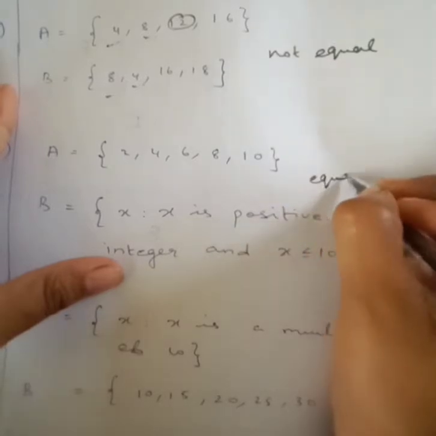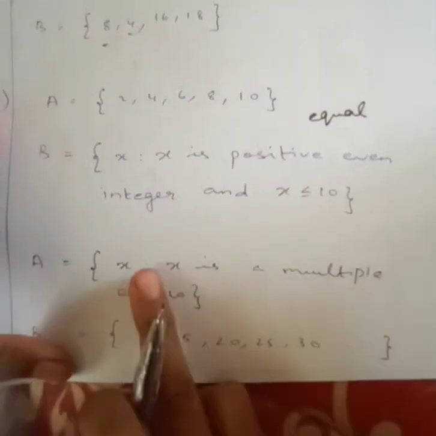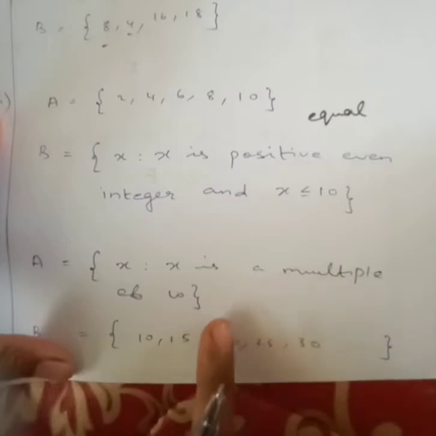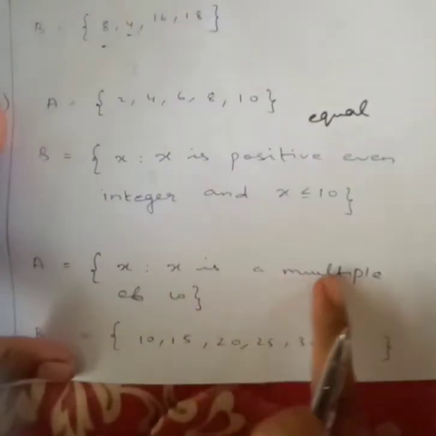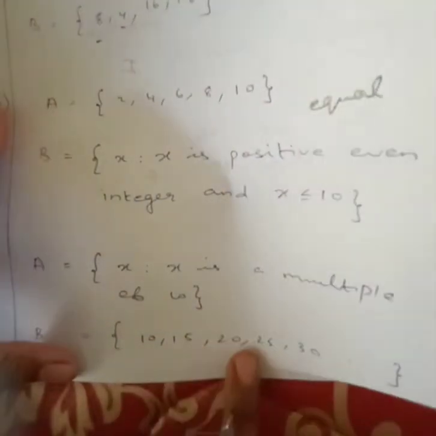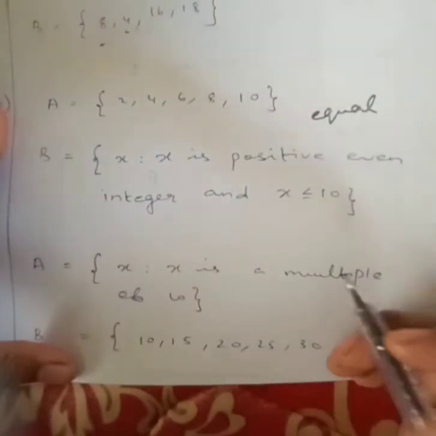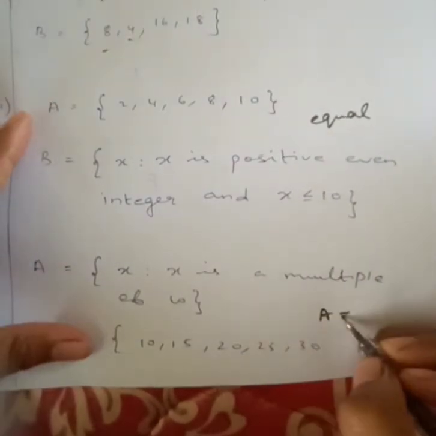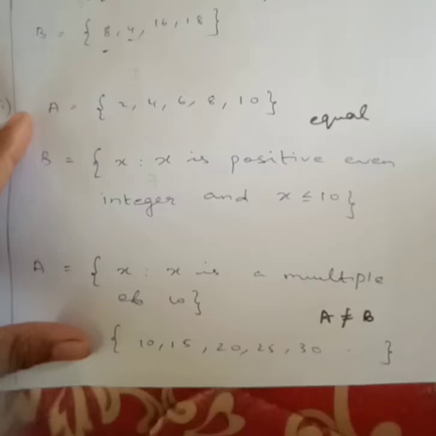So they are equal. X is a multiple of 10. Multiple of 10 means 10, 20, 30, whatever it is. Here 15, 25, multiples of 5 are also there, right? So the elements are not the same. So A not equal to B.